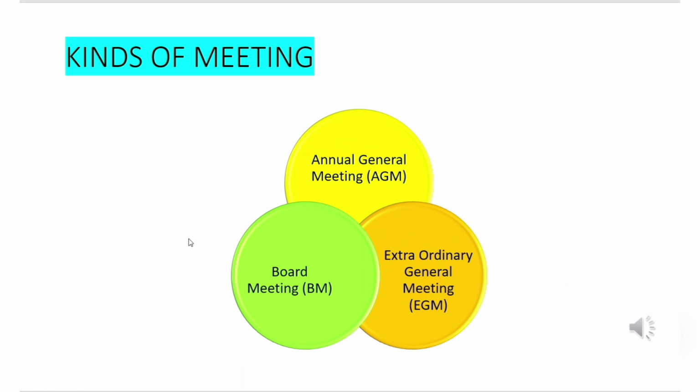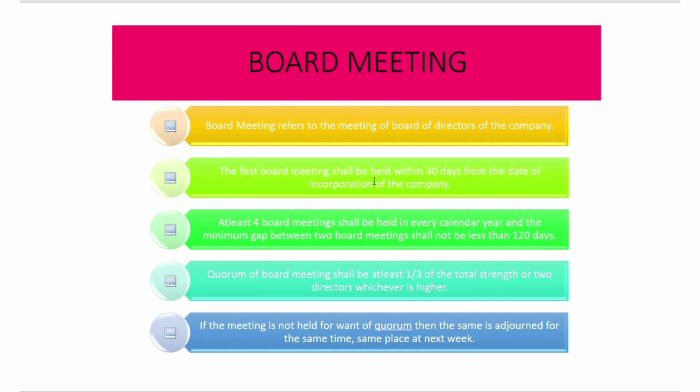Board meeting refers to the meeting of the board of directors of the company. The board of directors come together upon a decision to be taken or to be discussed with the members of the company. So that would be held in a company. The first board meeting shall be held within 30 days from the date of incorporation of the company.